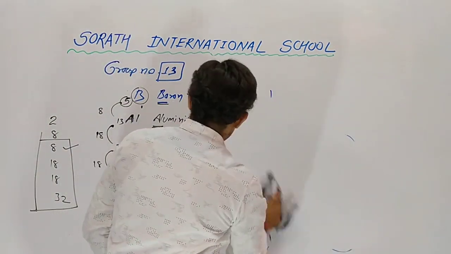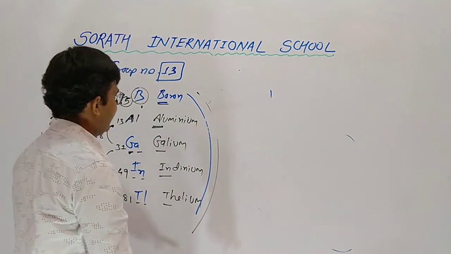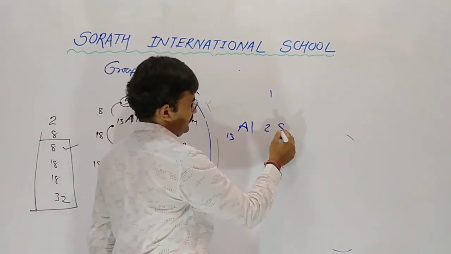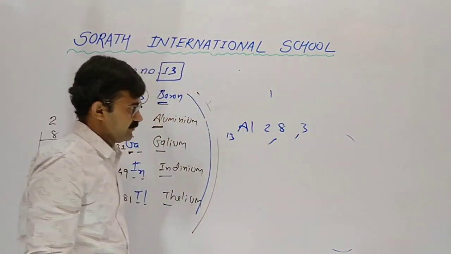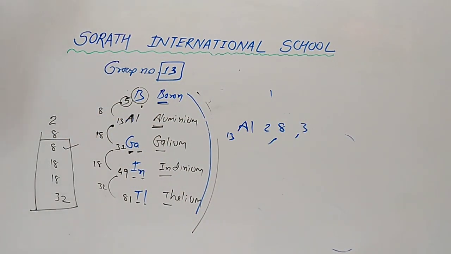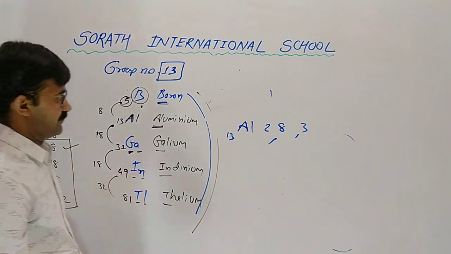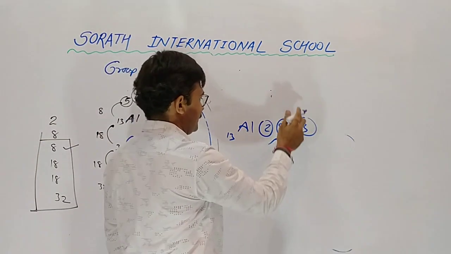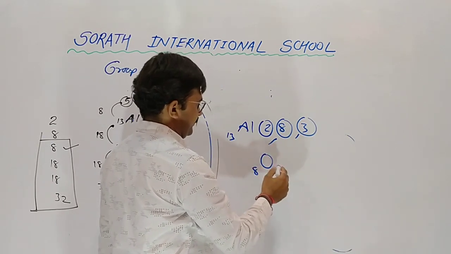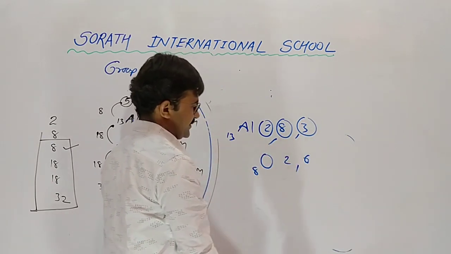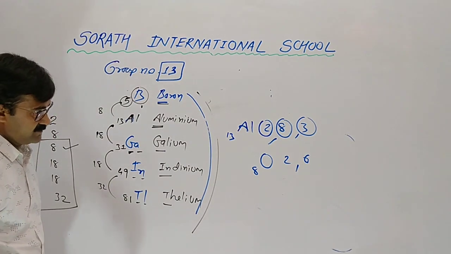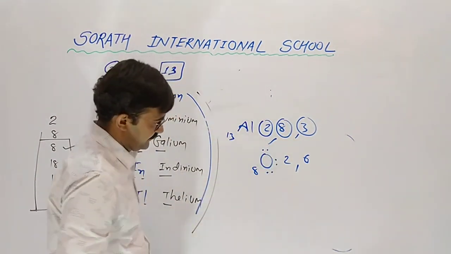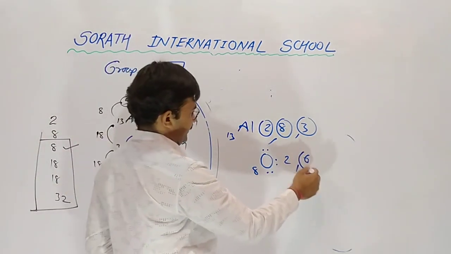Now aluminium is going to combine with oxygen. Yes, aluminium is 2, 8 and 3, atomic number 13. So in the first orbit 2, second 8, last one 3. Oxygen has atomic number 8, so 2 and 6. So oxygen has 6 electrons in the outermost orbit.